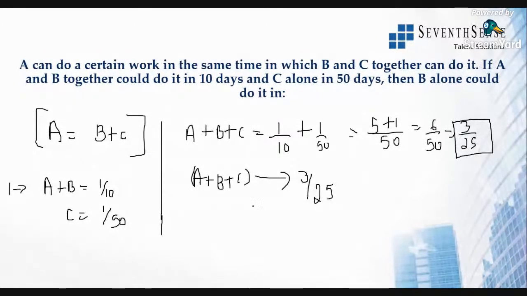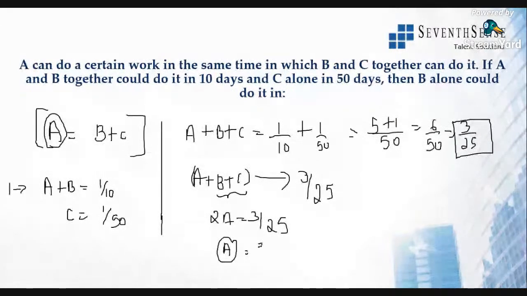Now from this I can see that the combined work of B and C is A's work. If B and C together do the work, A can do it by himself, right? So here B plus C is A, so 2A will be equal to 3 by 25. From this I get the capacity of A. So A finishes 3 by 50th of the work in 1 day.